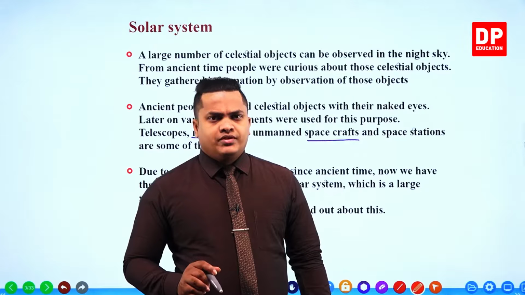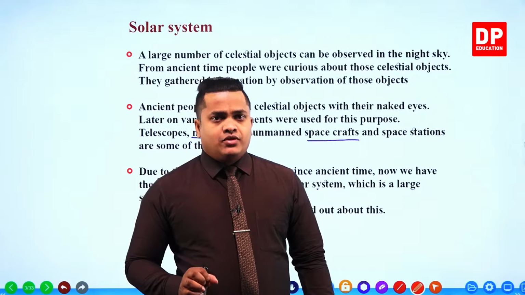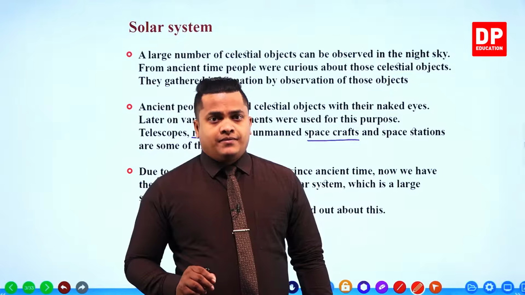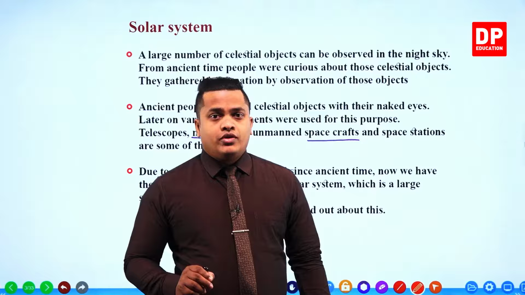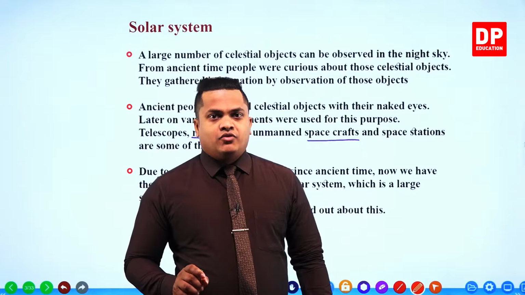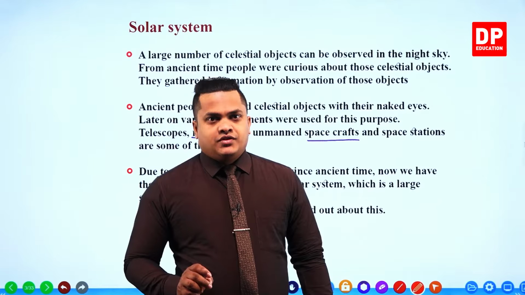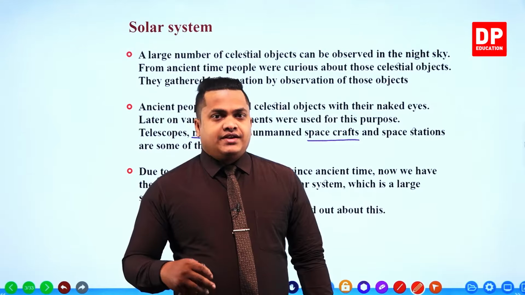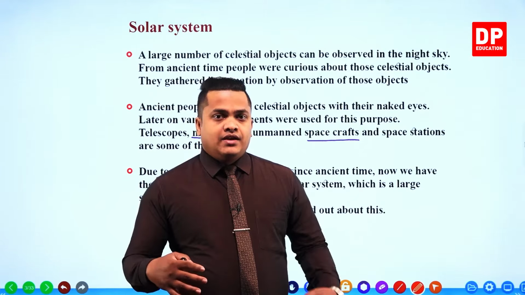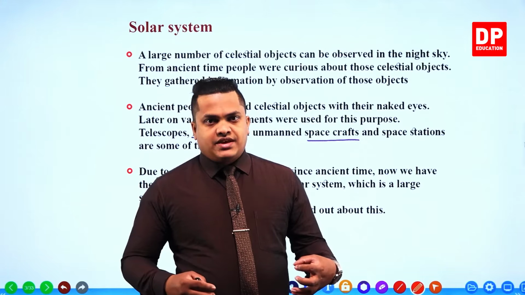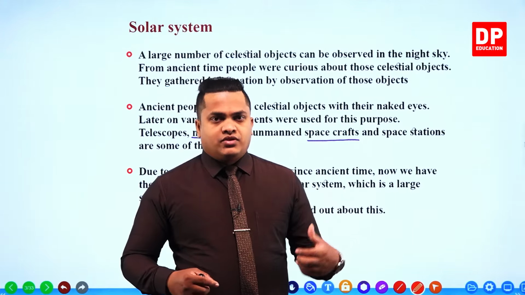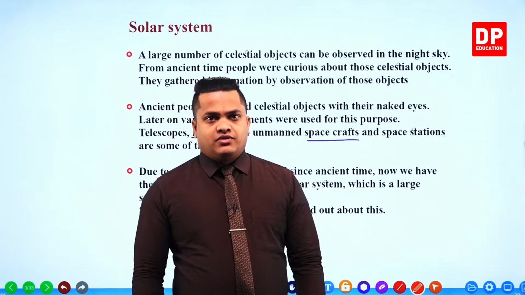There was no human. I think you have heard about the spaceship that sent a female dog called Laika to outer space by the Russian people, right? So by that way they investigated the conditions of outer space.